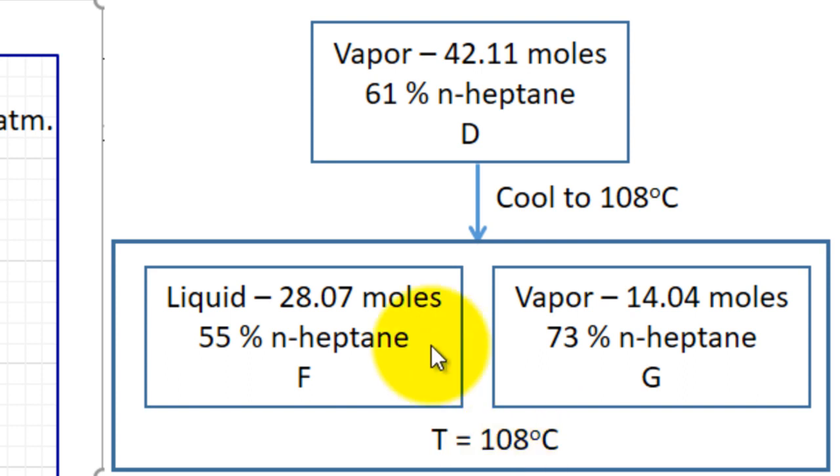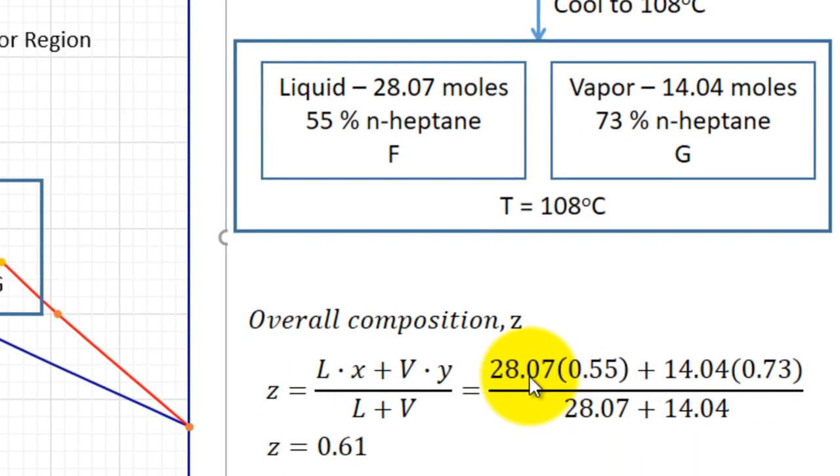Now, if you take the heptane here, multiply by the number of moles, you will get total heptane here. Similarly, this percentage multiplied by this will give you total amount of heptane here. Heptane here plus heptane here divided by total amount of liquid and vapor, this plus this. This is called overall composition. That is what is done here.